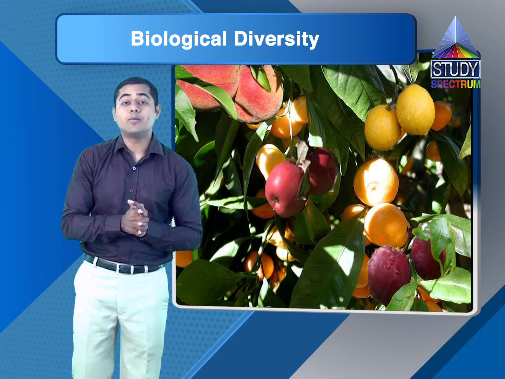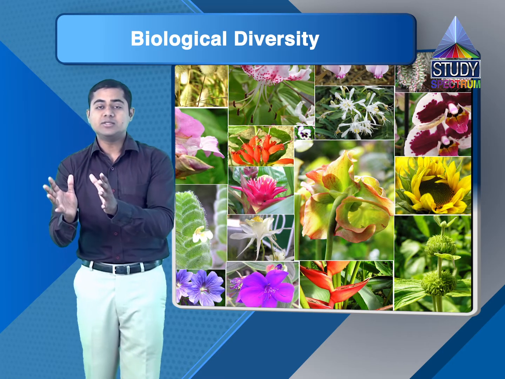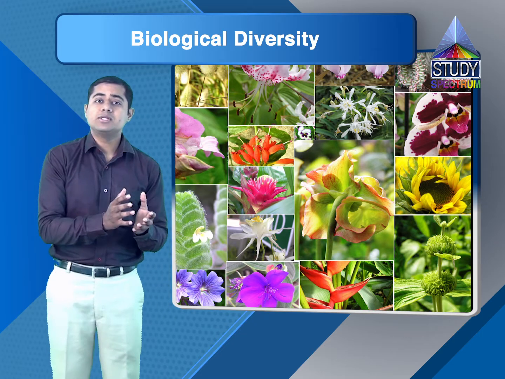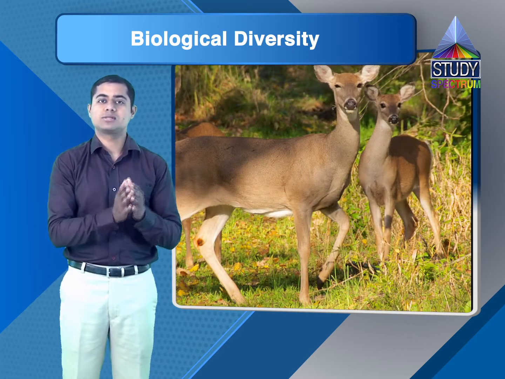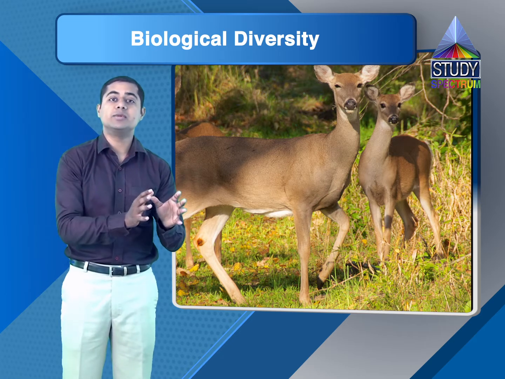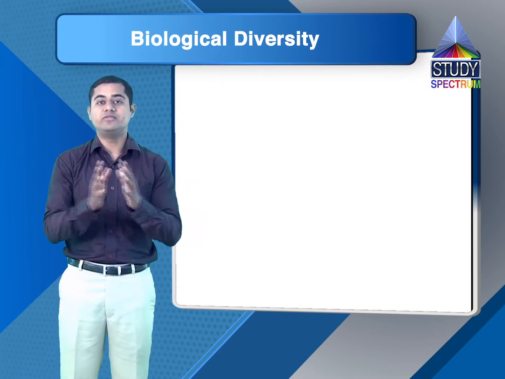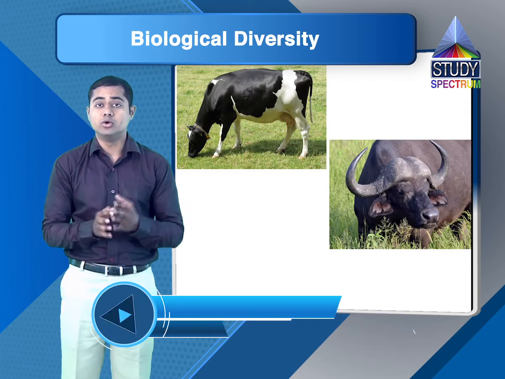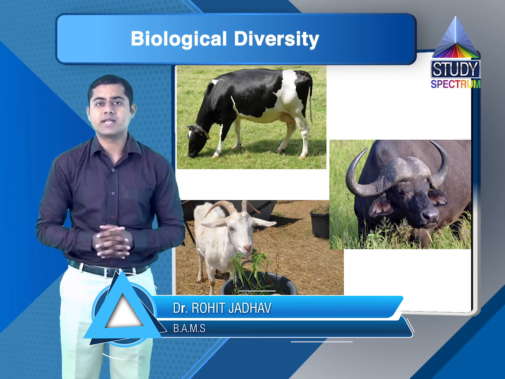Now let's think that there is a huge variety of plants itself, but plants are producers. Now on plants, what class of animals dwell? Herbivores, or herbivorous animals. I mean to say all the animals which feed on plants, which are vegetarian animals. For example, cows, buffaloes, goats, all these are herbivorous animals, right?